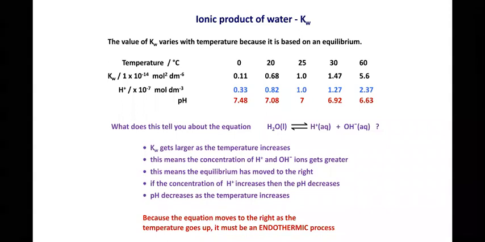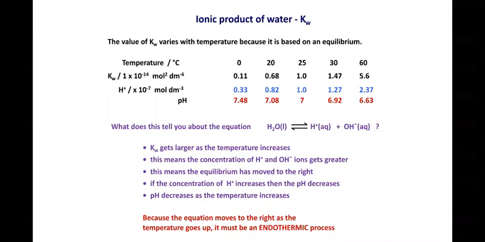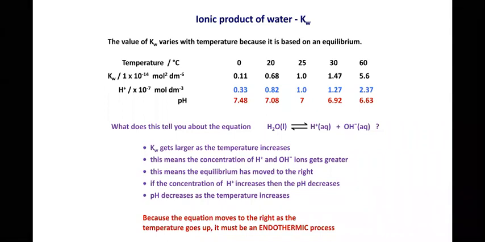If the concentration of H plus increases, then what about the pH? pH decreases. So pH decreases as temperature increases, and it is an endothermic process. Why? Because we need to put in energy in terms of temperature. Energy is needed, energy is required, which means the process is endothermic. If the energy is released, then it is exothermic, right?